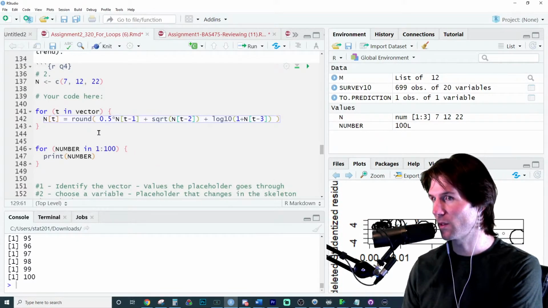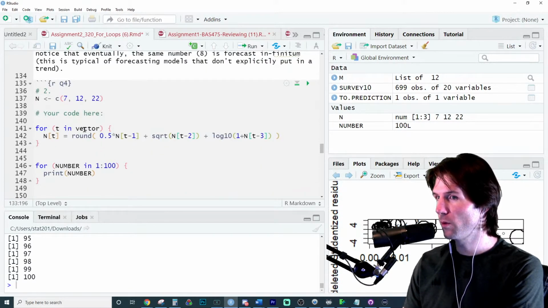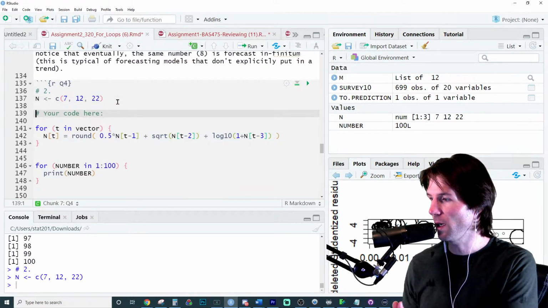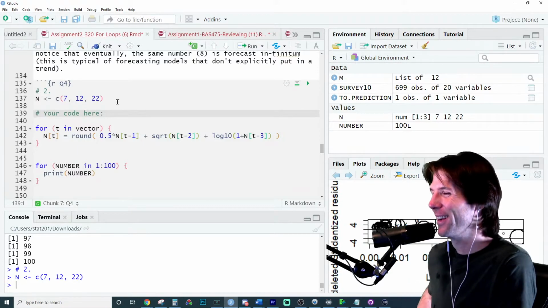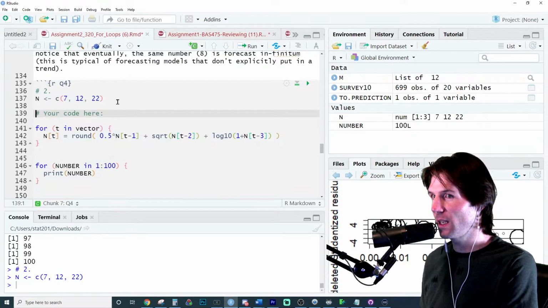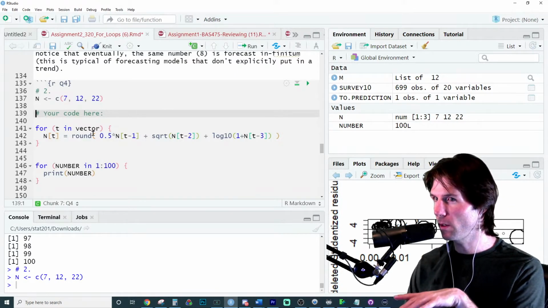So now think about this. It says when we run this vector, we need to create elements 4 through 20. So how could we tell this loop to create elements? How could we create elements 4 through 20? How could we say, use T, but run through the elements 4 through 20? Like, what could I change this to?